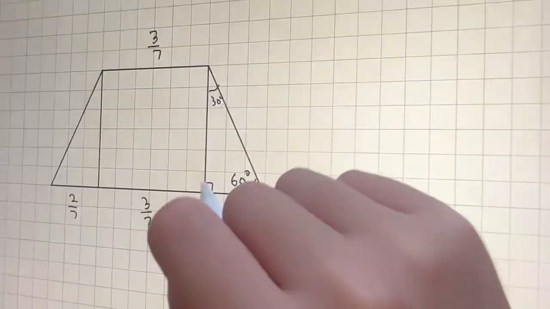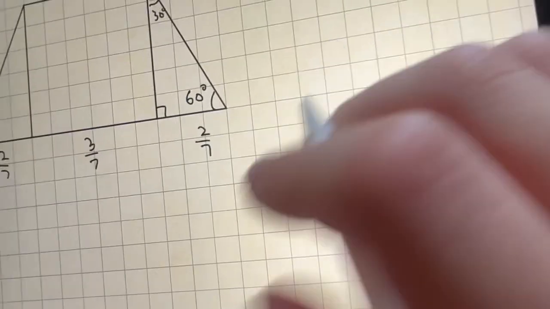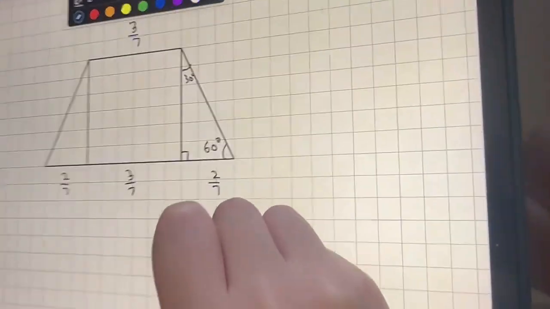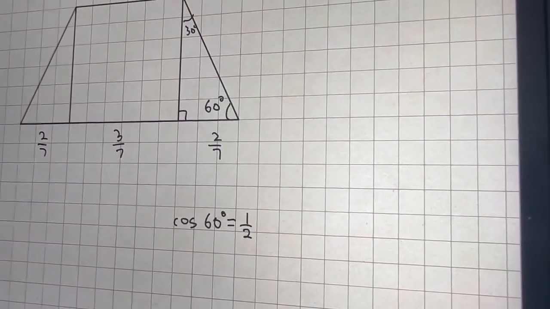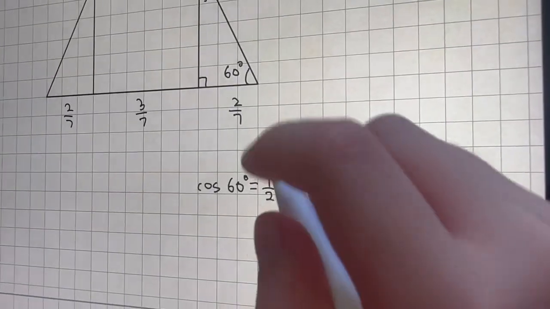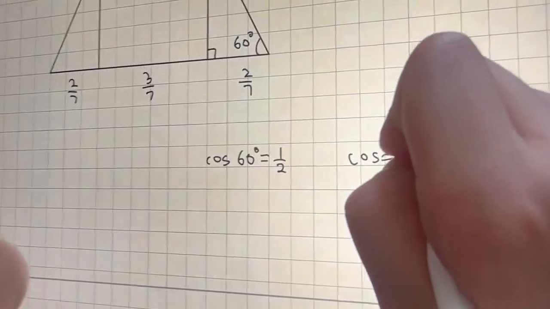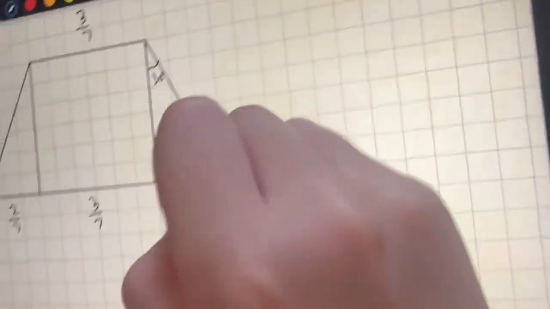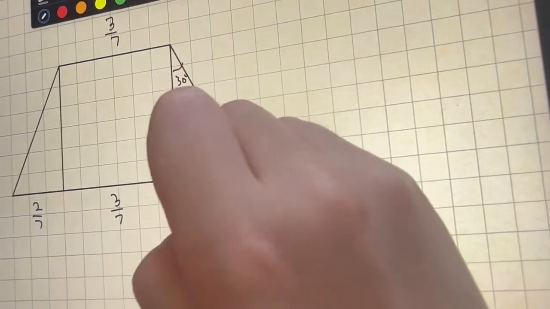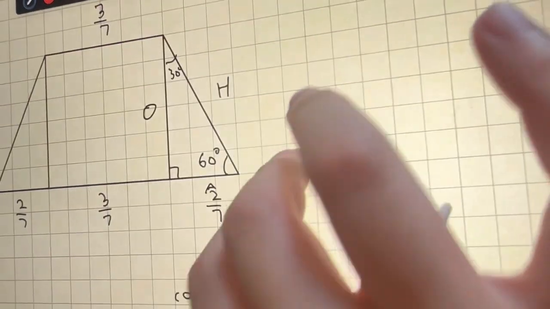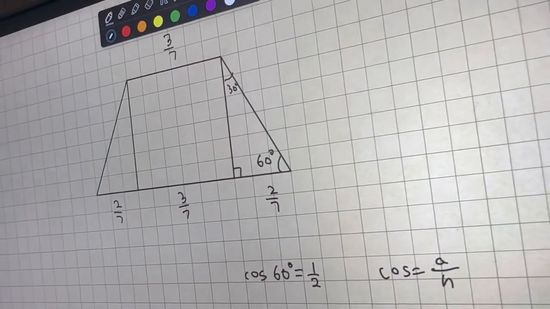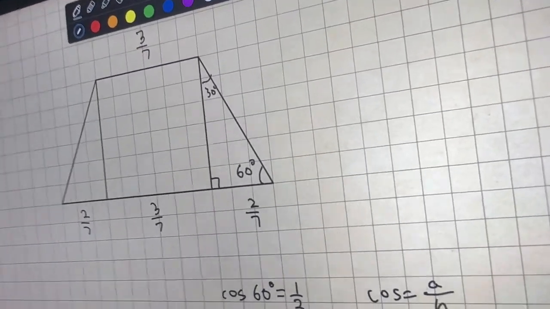So now we can use cosine here. If you know that cosine 60 degrees equals half, and that cosine equals adjacent over hypotenuse, then in this case, because the angle is here, this is the opposite, this is the adjacent, and this is the hypotenuse. We already know what the adjacent is, 2 over 7.